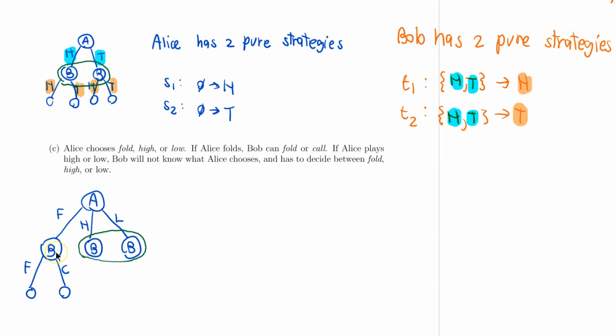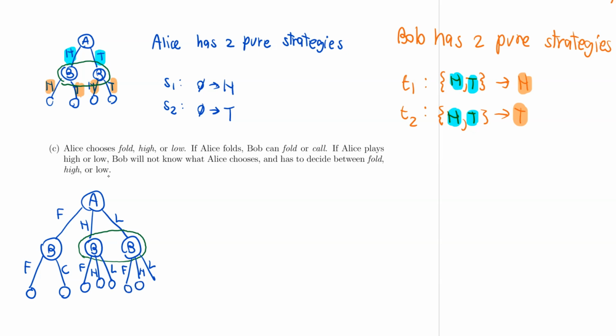So Bob will be able to tell if Alice folds or if Alice plays high or low, but Bob will not be able to tell whether Alice plays high or plays low in the latter 2 cases here. So Bob can only tell if Alice gives up or Alice decides to play, but he will not be able to tell whether she plays high or plays low. Now, if Alice plays high or low, Bob will not be able to tell, and then he has to decide between fold, high, or low. So Bob has to decide between the 3 options here, and that's the same in both cases: fold, play high, or play low.